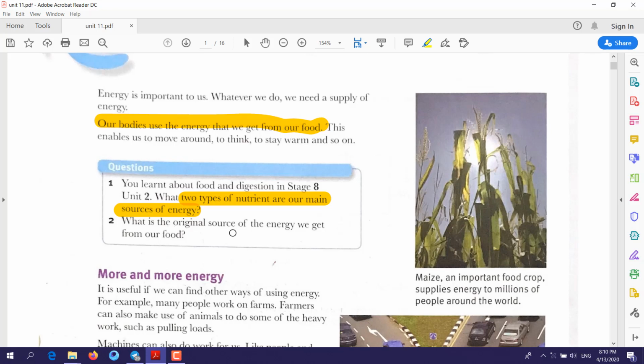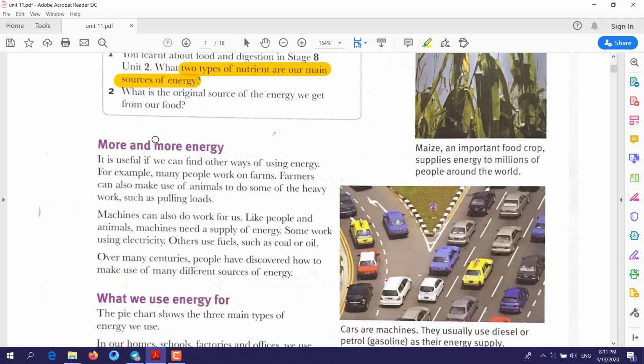What is the original source of energy we get from our food? Firstly, in question number 1, we said we can get energy from fat and carbohydrates. Both of them are sources of energy. But which one is the original source of energy, or which one is the main source of energy for our body? The answer is carbohydrates.